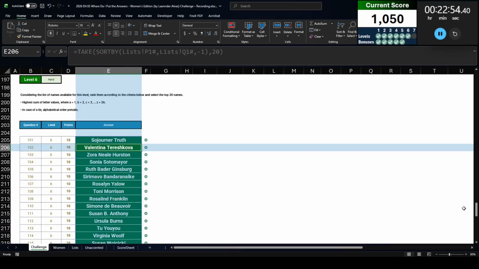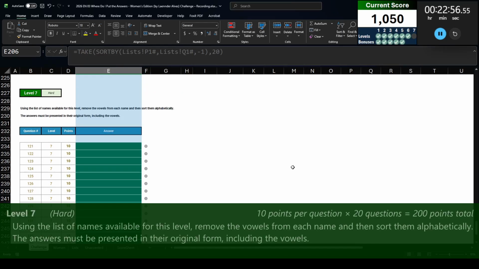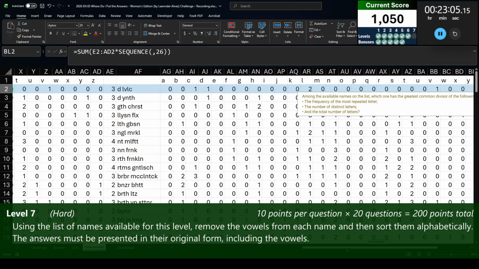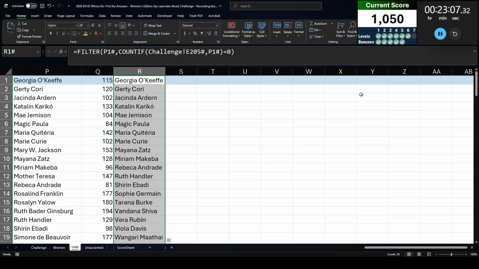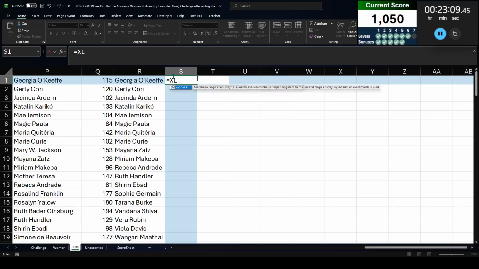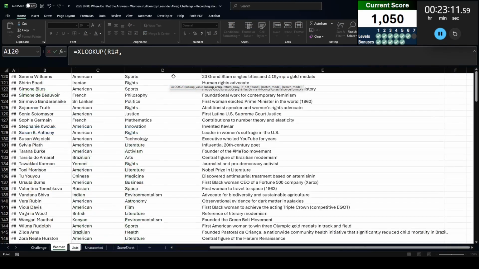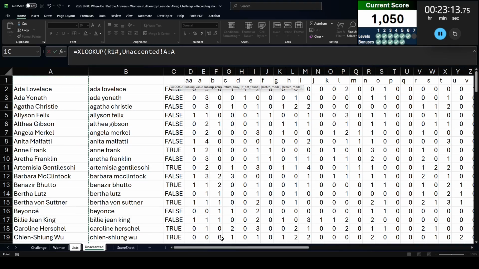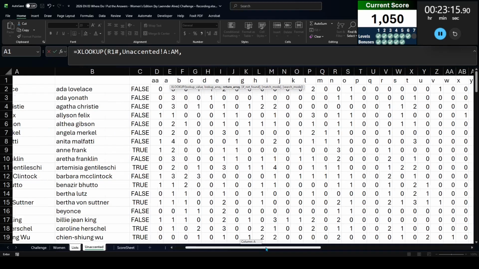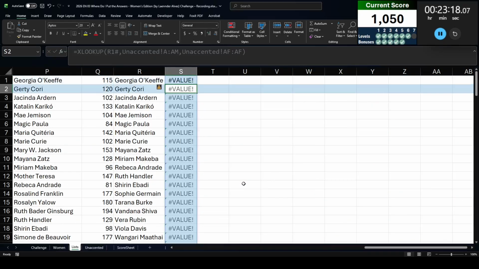So the last level is asking, using the list of names available for this level, remove the vowels from each name and then sort them alphabetically. The answers must be presented in their original form, including the vowels. Well, great news. In this sheet, I already took out the vowels for the names. So I'm going to do this as an XLOOKUP here. So we're going to XLOOKUP this list from column A here and return the names without the vowels there.